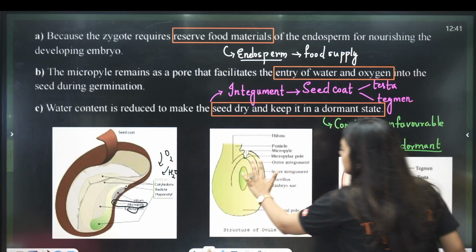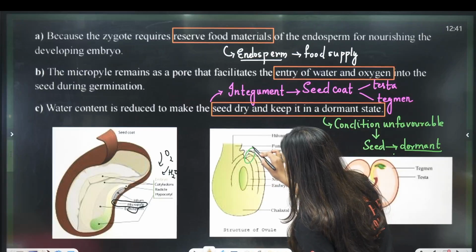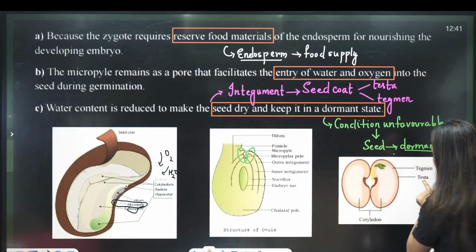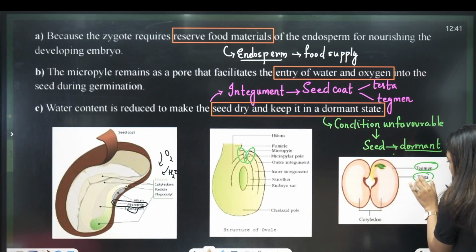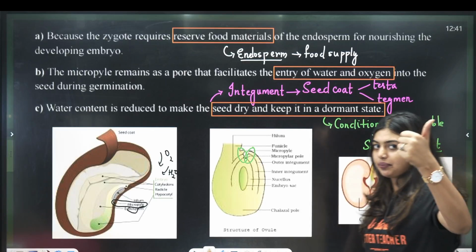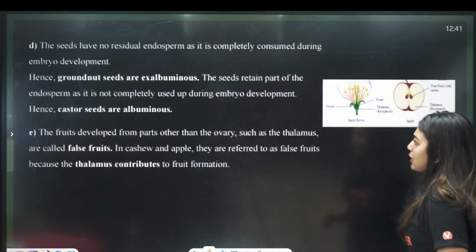Is this clear? So these are your integuments. All of you remember, no? These are your integuments, outer and inner integuments. These will become the seed coat in the future. And look here, you can see the tegmen and the testa. Testa is the outer layer, tegmen is the inner layer. These integuments will form the testa and tegmen. Done? Thumbs up? Yes. Next part of the question.